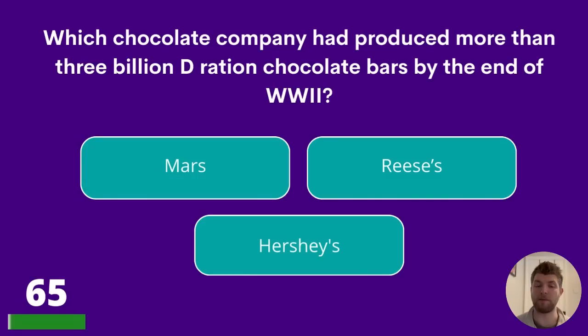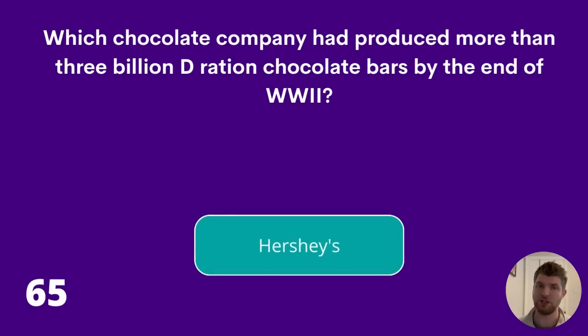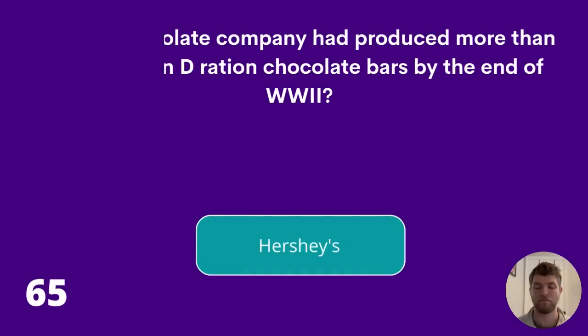65. Which chocolate company had produced more than 3 billion D-ration chocolate bars by the end of World War II? Mars, Reese's, or Hershey's? The answer is Hershey's. Well done if you got that one.